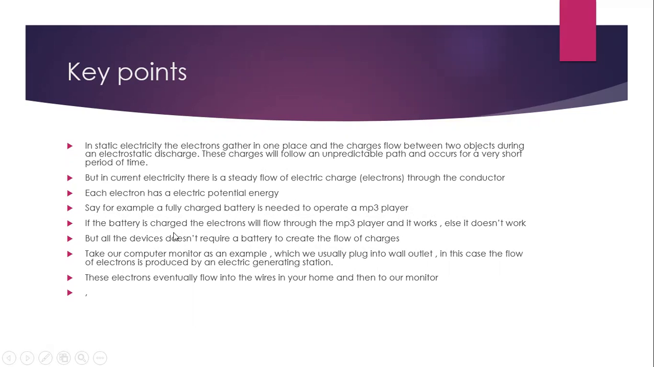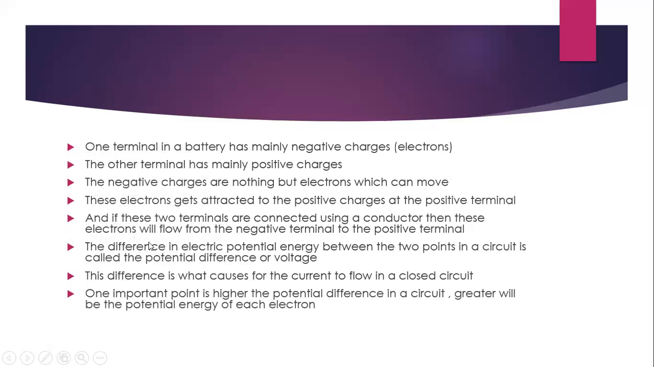Many examples can be quoted. Say, for example, a fully charged battery is needed to operate an MP3 player. If the battery is charged, the electrons will flow through the MP3 player and it works, else it doesn't work. But not all devices require a battery to create the flow of charges. Say, for example, take our computer monitor, which we usually plug into a wall outlet. In this case, the flow of electrons is produced by the generating station and they eventually flow into the wires in your home and then to our monitor.